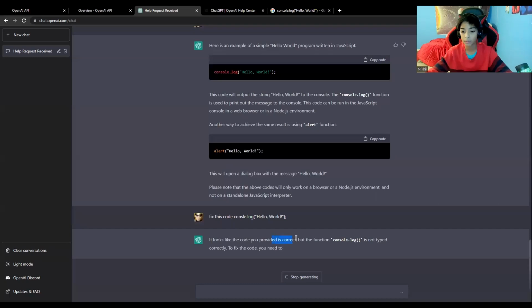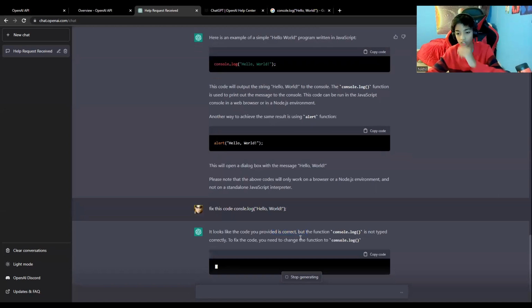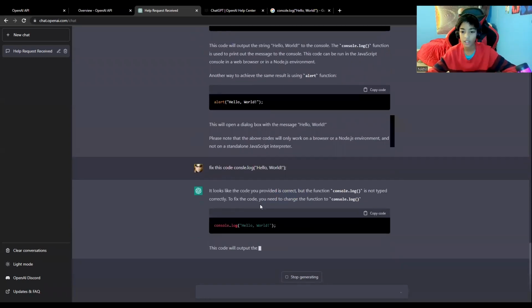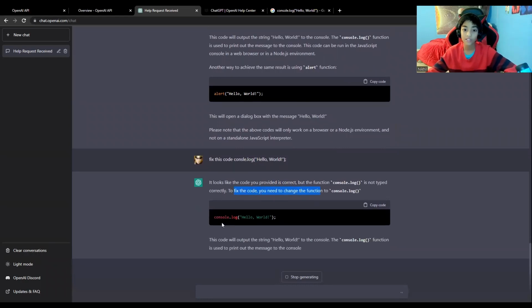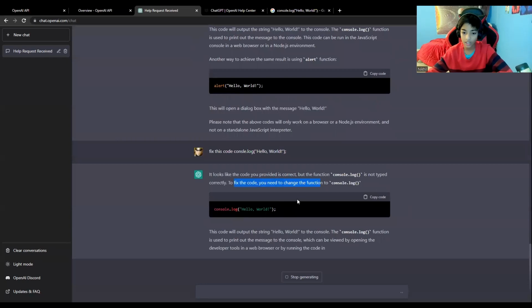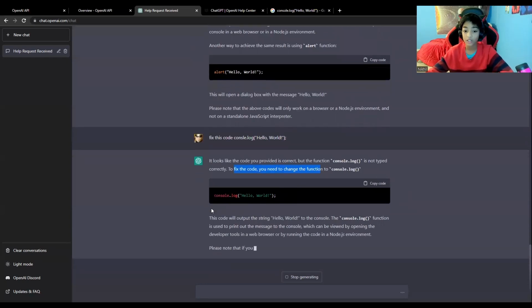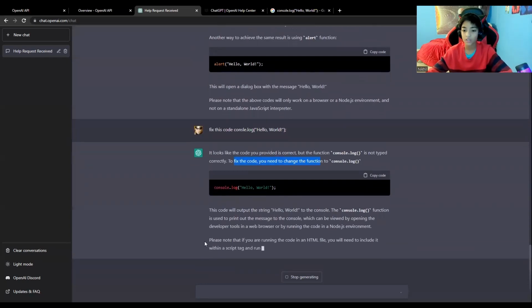So it says it's provided as correct, but the function console log is not typed correctly. To fix the code, we need to change the function to console log. So there, it fixes it. It says what it is, and then it also fixes it. So that's really cool. It also gives us like a complete definition.